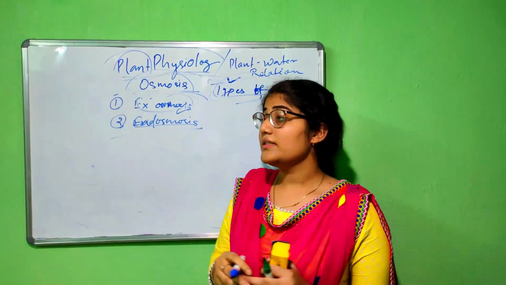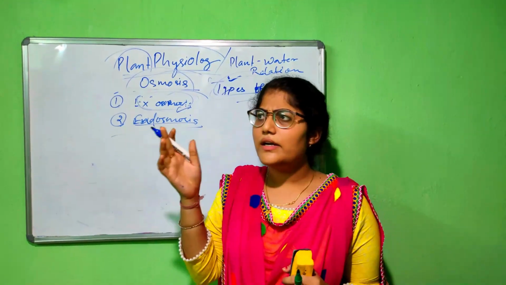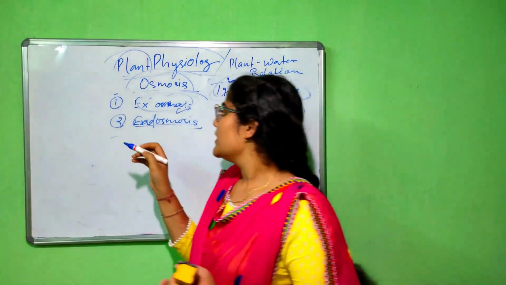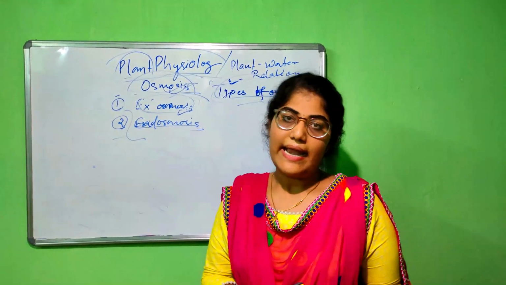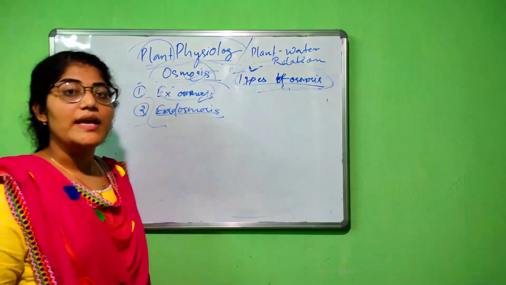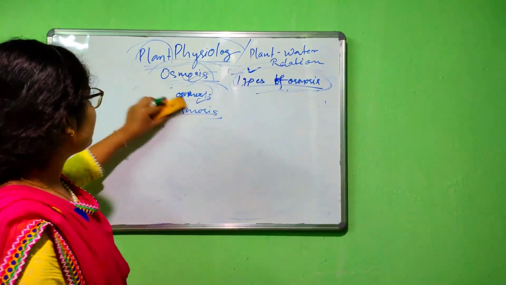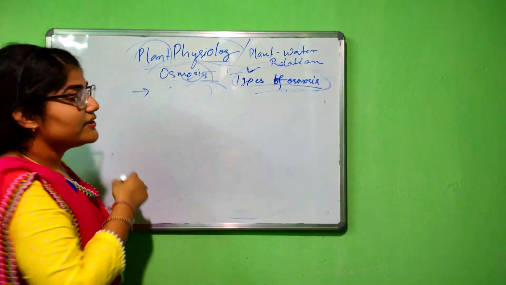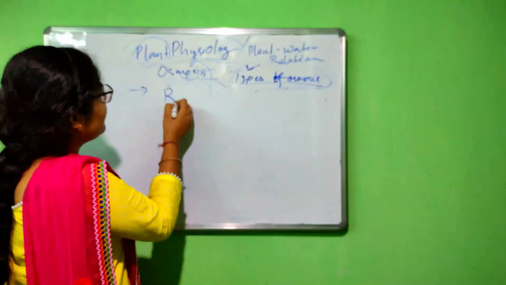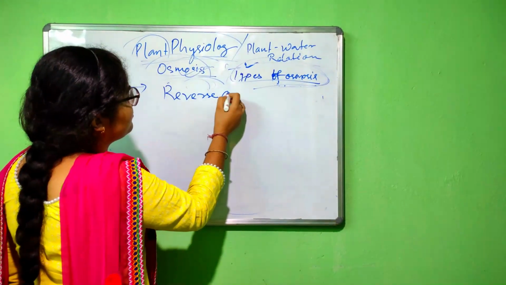This is the daily life example of the two processes of osmosis, that is exosmosis and endosmosis. Besides these two types of osmosis, there is another type, the reverse osmosis.